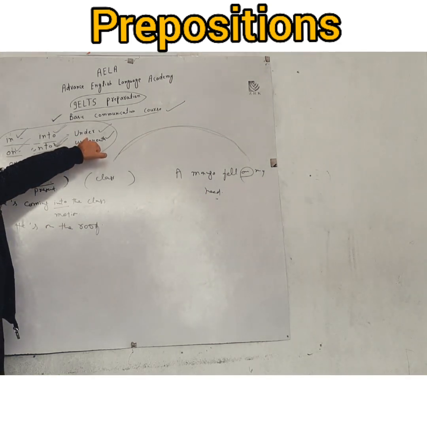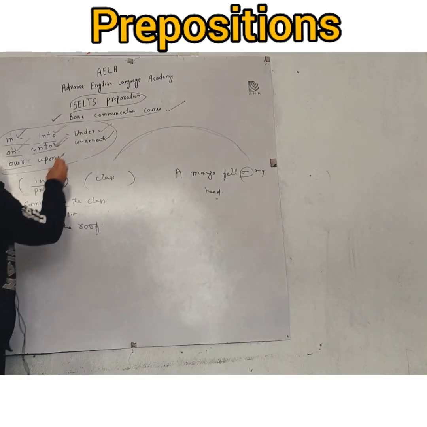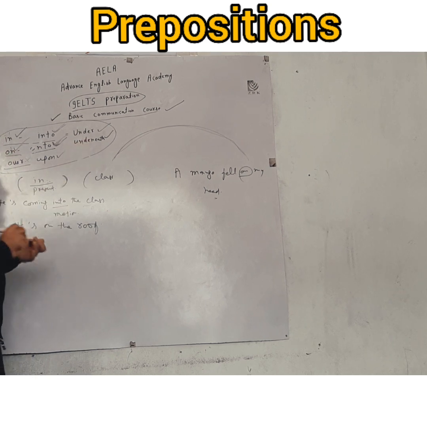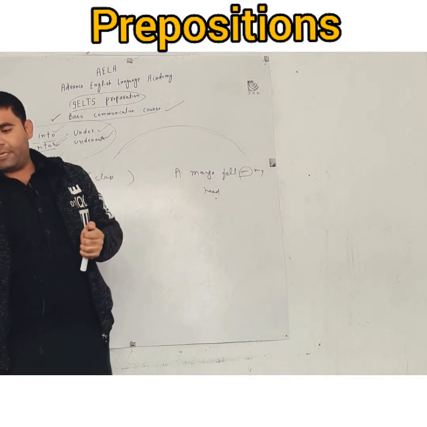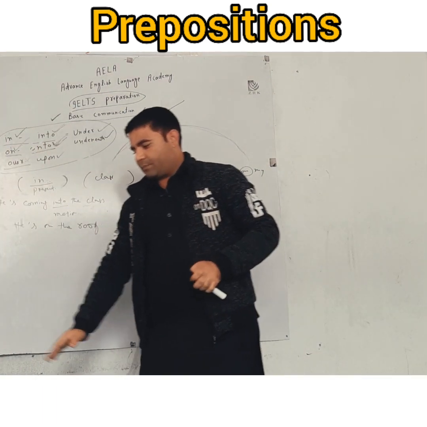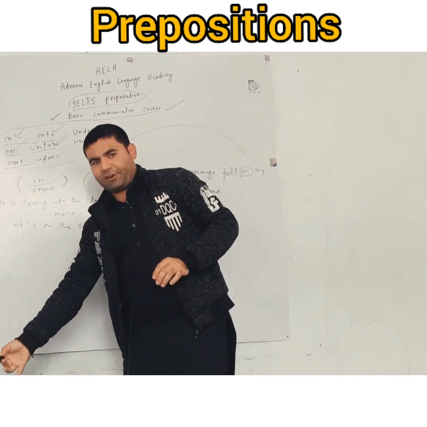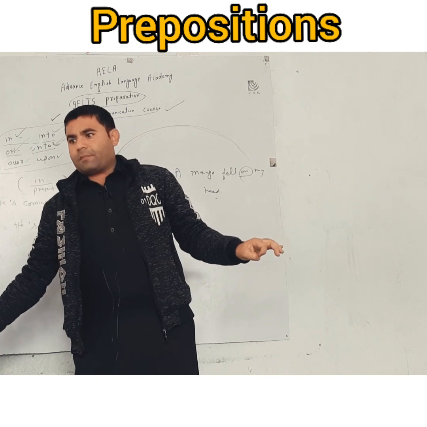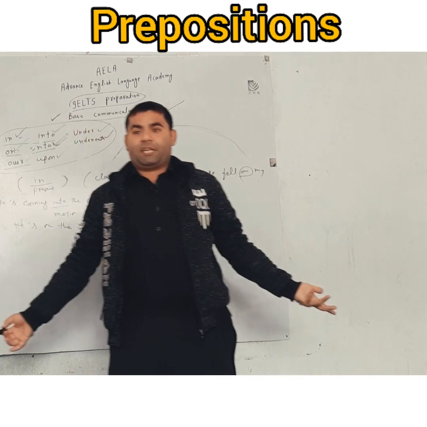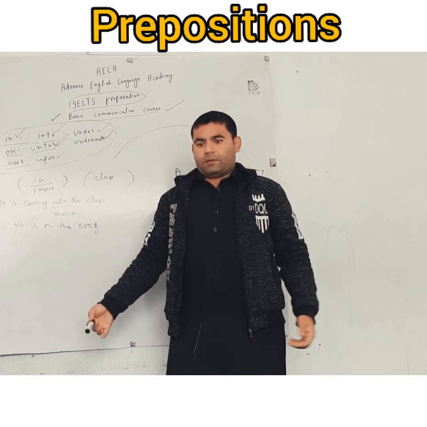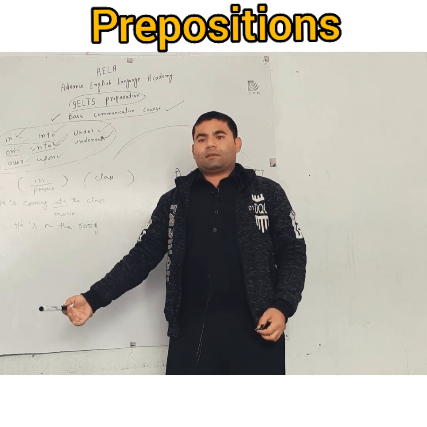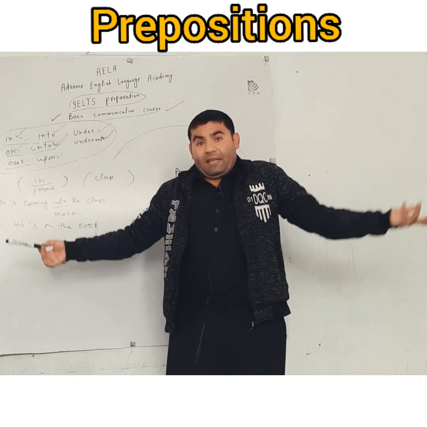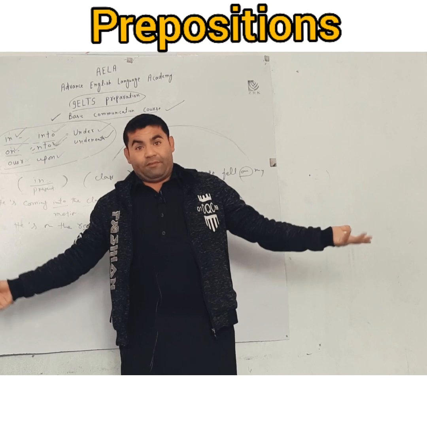Let's talk about under and underneath. Under means that a body is not moving. For example, the marker is under the table. So the marker is not moving, is it? My shoes are under the table. Or the book is under anything, under the bed or whatever.